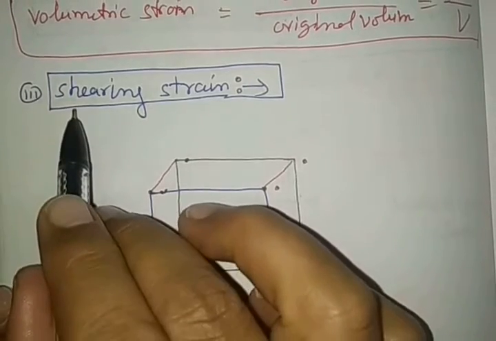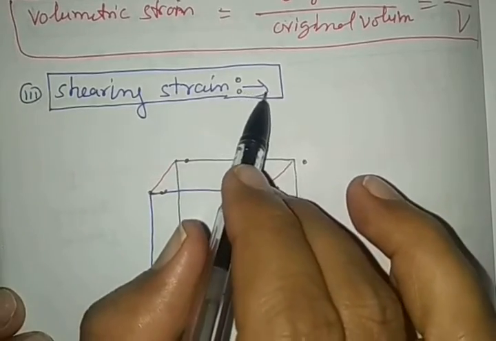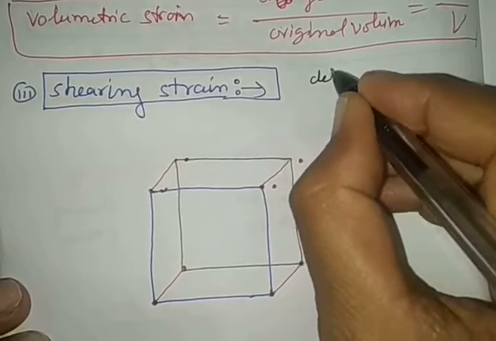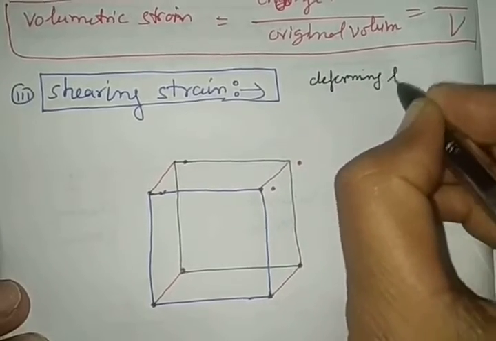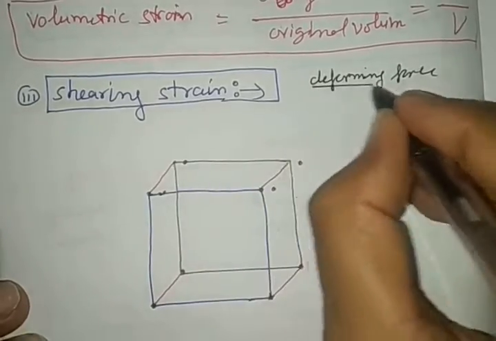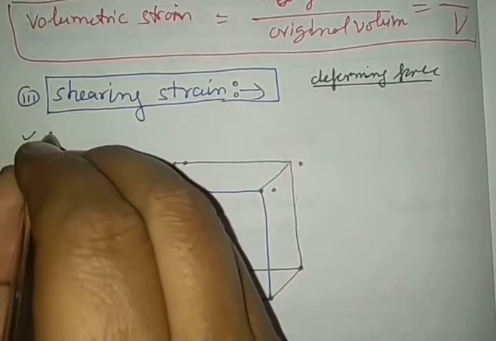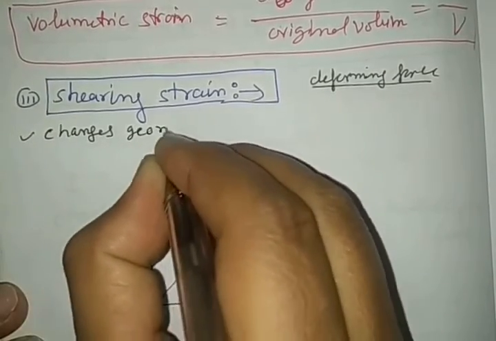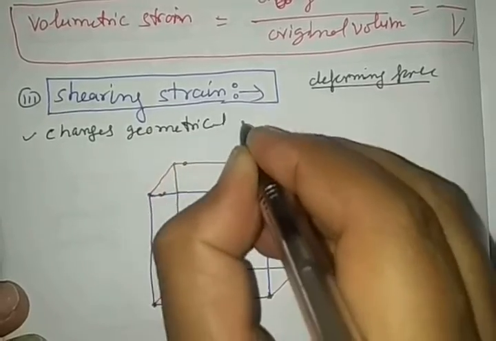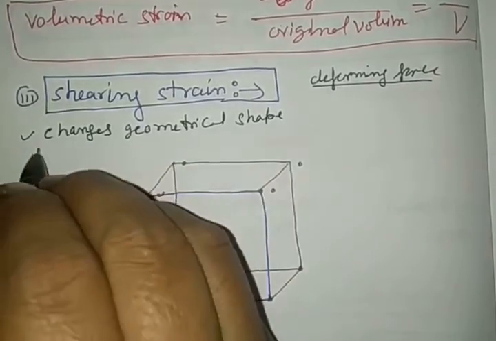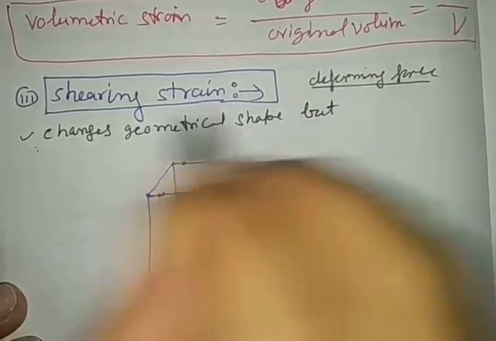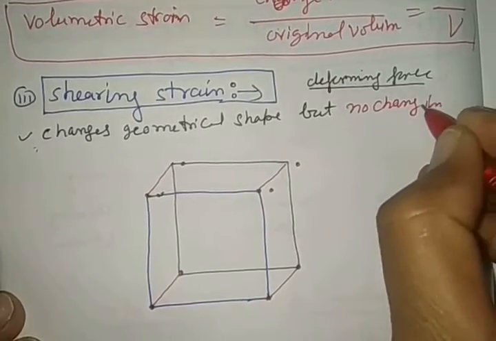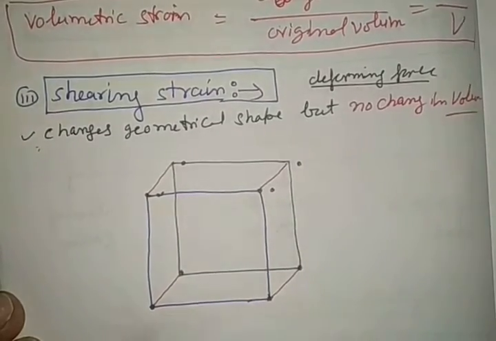Now see the third one, that is shearing strain. This shearing strain is related to when the deforming force changes the geometrical shape of the deforming body, but there is no change in volume of the body.